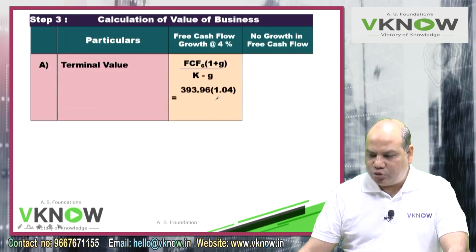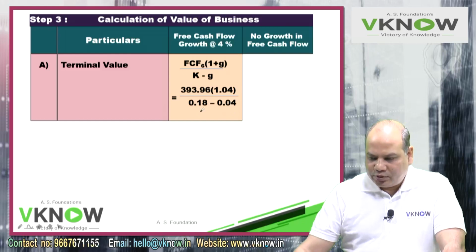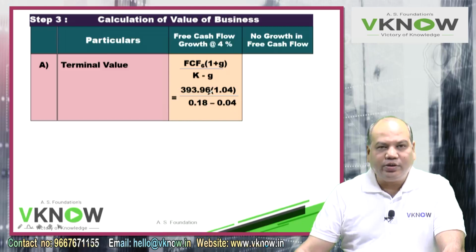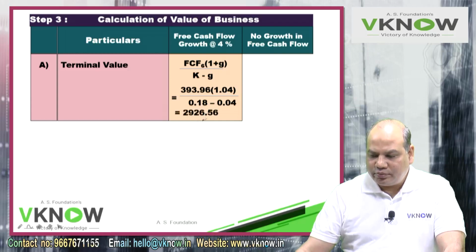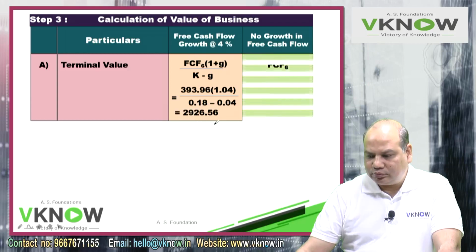Multiply by 1.04, that is the growth rate, and divide by 18% minus 4%. Take your calculator. 393.96 into 1.04, divide by 18 minus 4, which is 14%. That gives 2926.56.